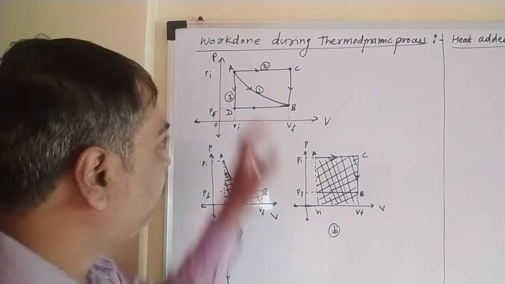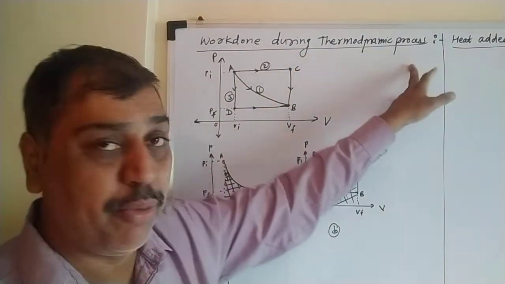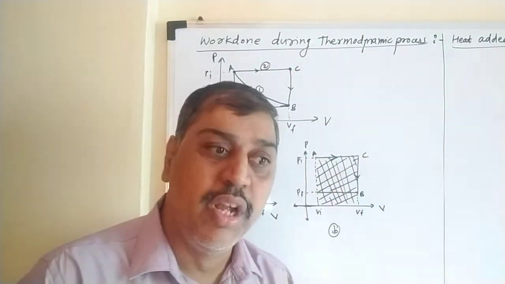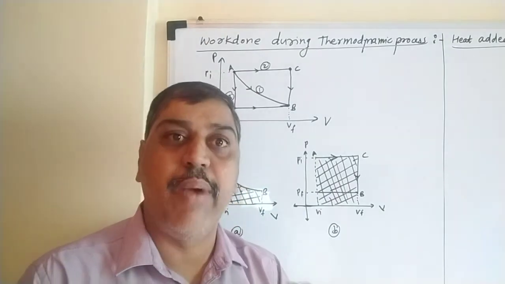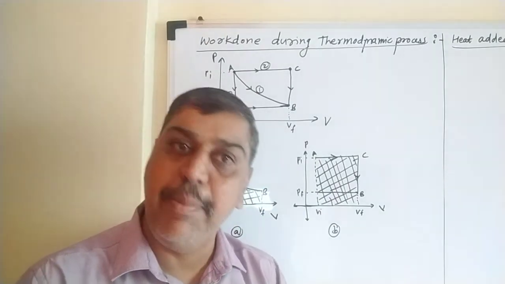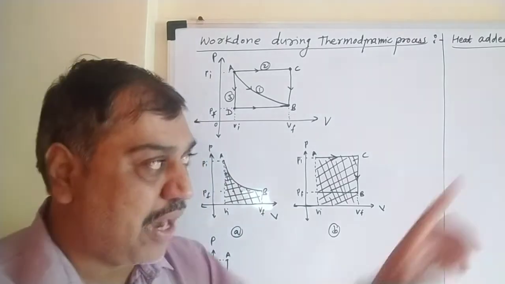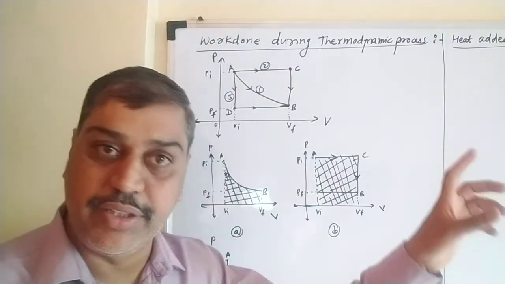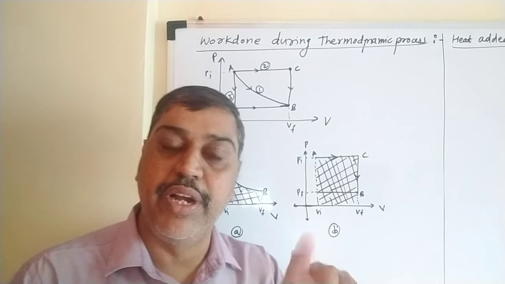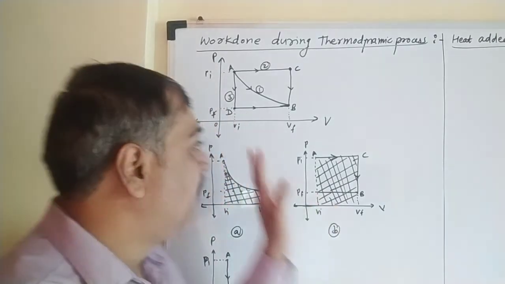So first of all, work done during a thermodynamic process. Suppose a thermodynamic process is going on; how does the work done change, and on which parameters does it depend? We have to find that out. We did the same thing initially using the equation W equal to the integration from V1 to V2 of P dV. So let's start here.